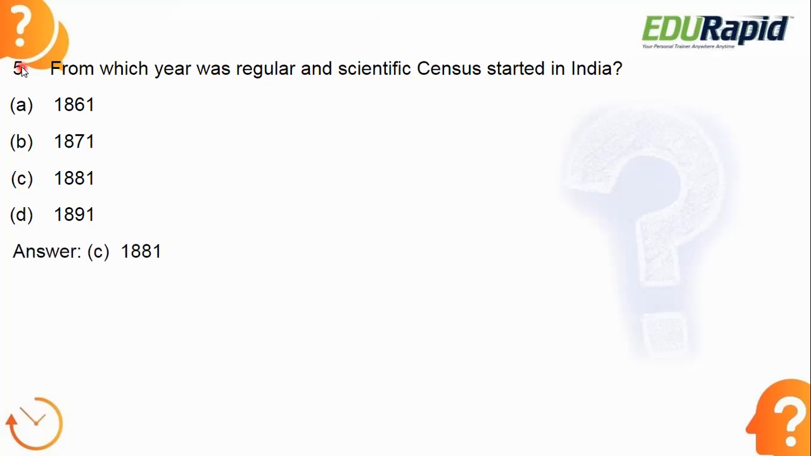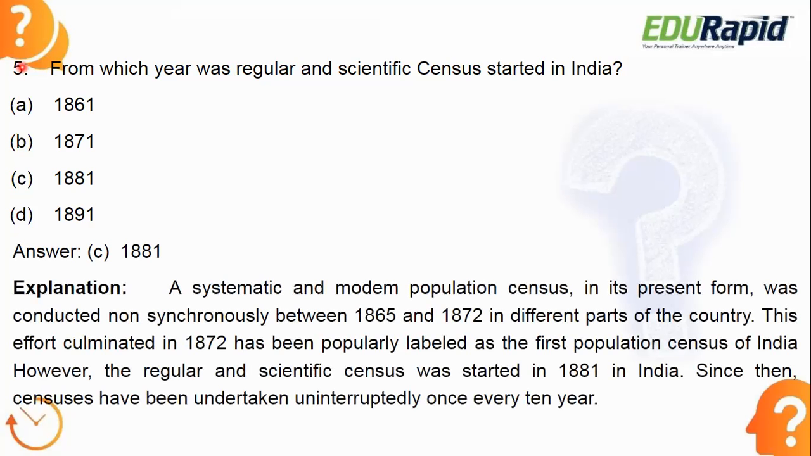Let's see the answer. Answer is option C, 1881. So in 1881, scientific and regular census started in India. It started in the British rule itself. A systematic and modern population census in its present form was conducted non-synchronously between 1865 and 1872 in different parts of the country. So even before 1881, it was there, but not systematically, not in the form of modern day what we are using now.